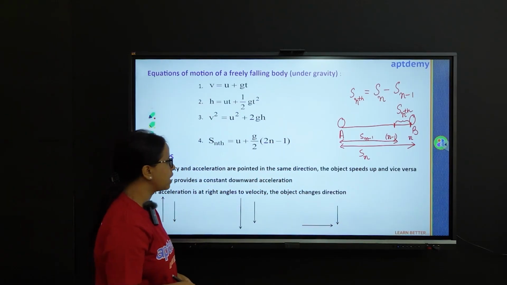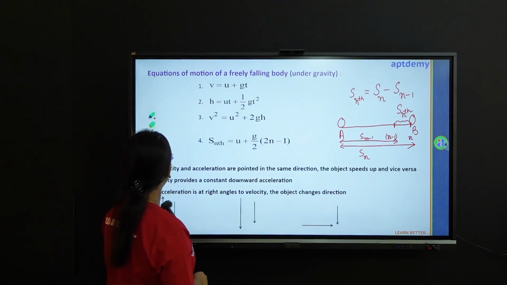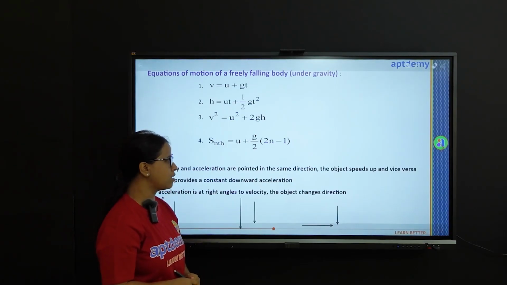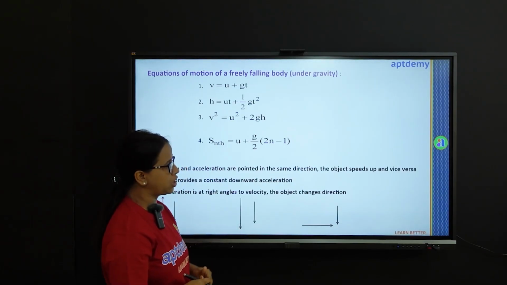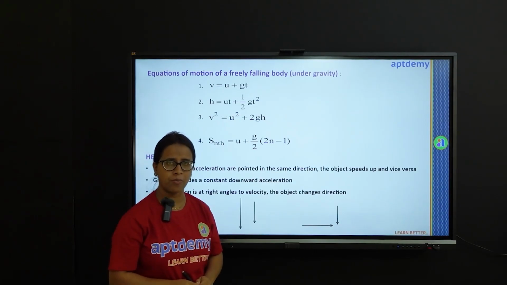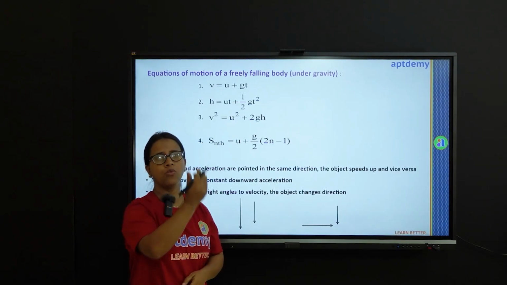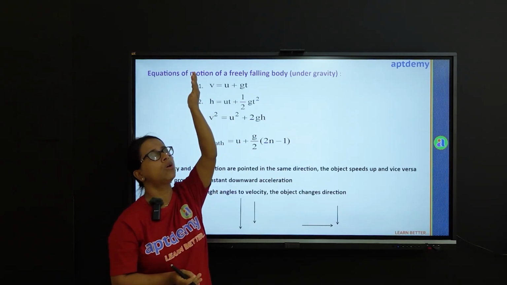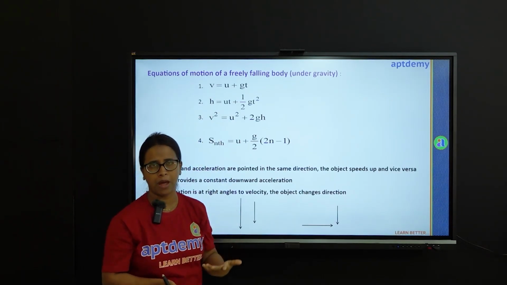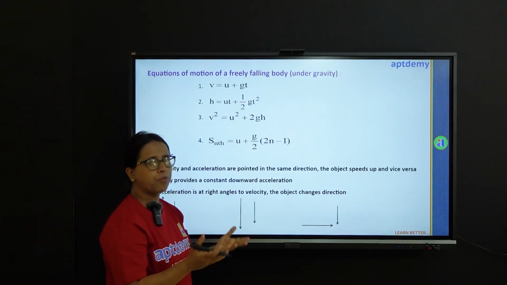Now, time for helpers again. You can see, if velocity and acceleration are pointed in the same direction, the object speeds up. How do we understand this? You take a ball, throw it up. What will happen? You will see that it will go up till a certain height and then come back, isn't it? So, what is happening actually?